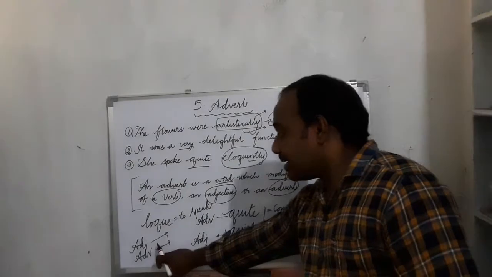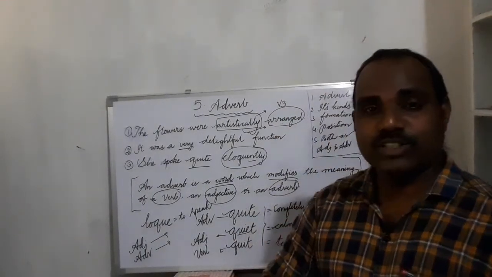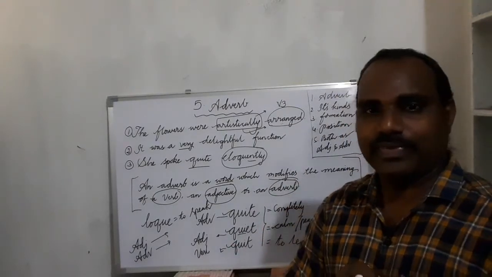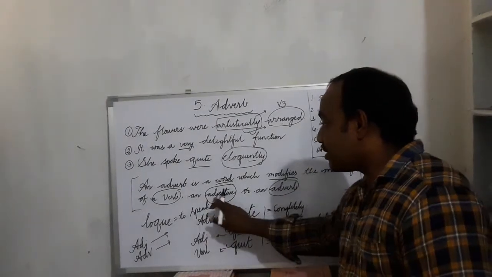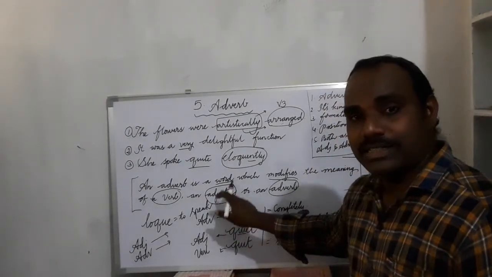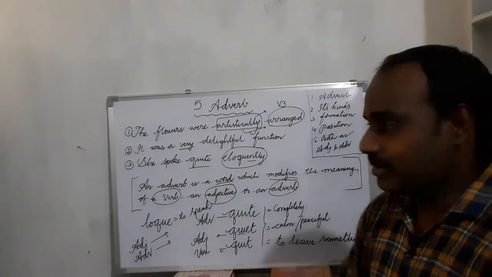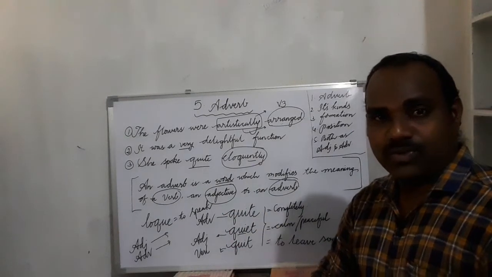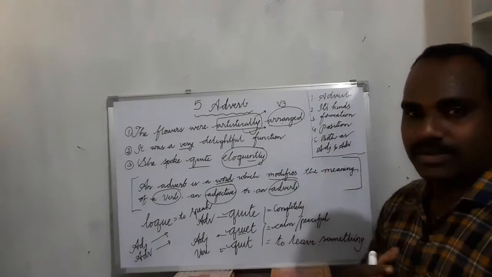And coming to adverb, an adverb modifies or talks more about or describes verbs in a sentence, mostly verbs. Sometimes it also talks more about or describes an adjective. And sometimes an adverb describes or modifies another adverb.